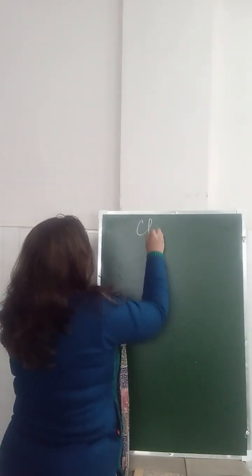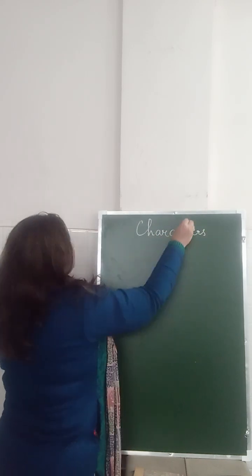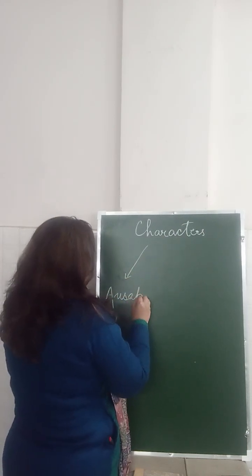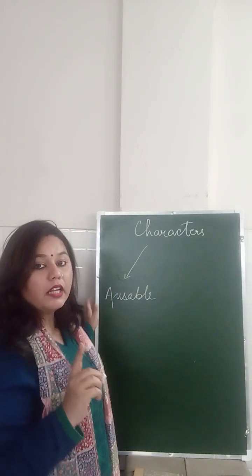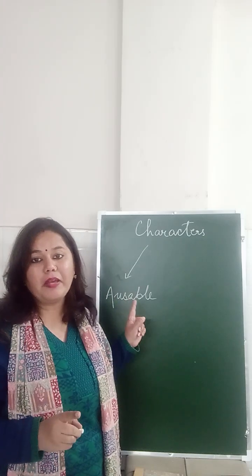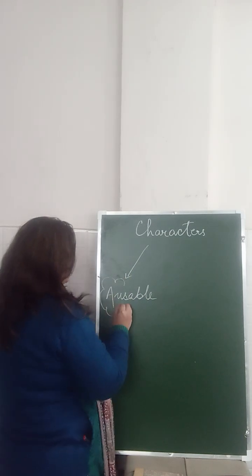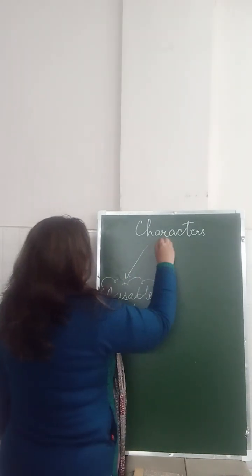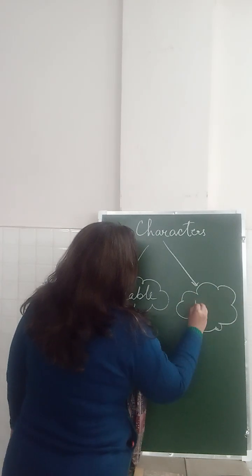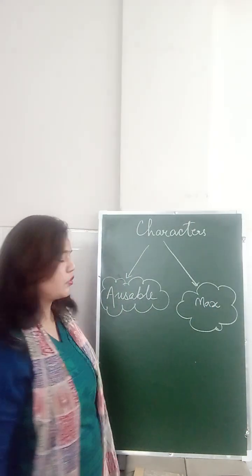So, who are the important characters? Of course, you have Oswald as the main character. It is important that you write and remember the correct spellings of all the important characters in the story. Please don't mess up with spellings, okay? And you have Max. There is not much information about Fowler as such, okay?